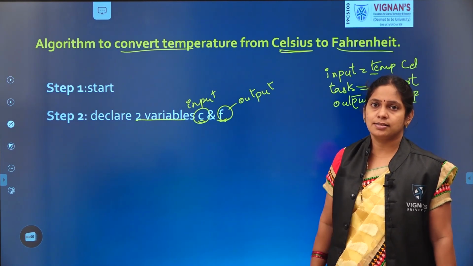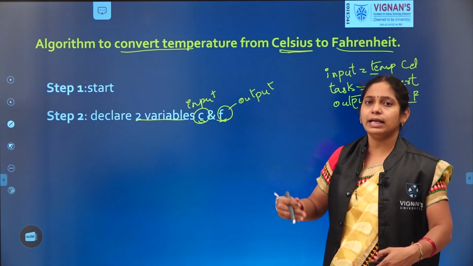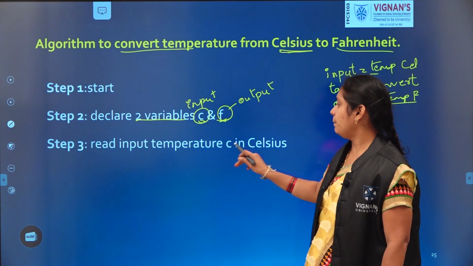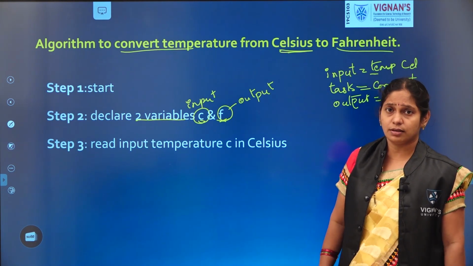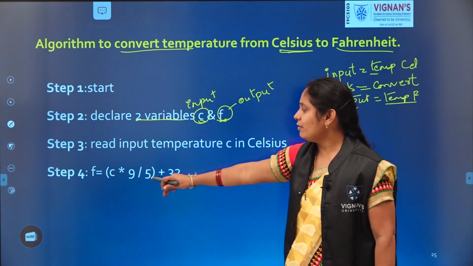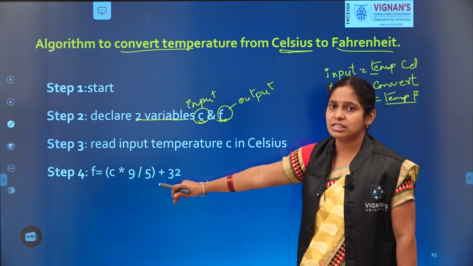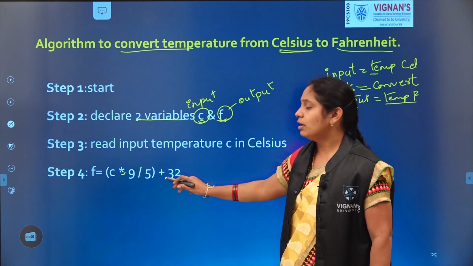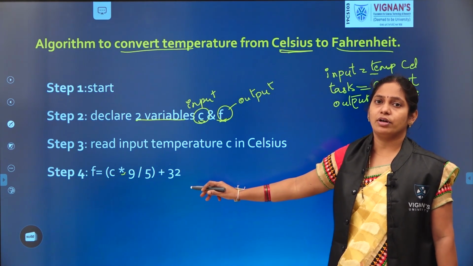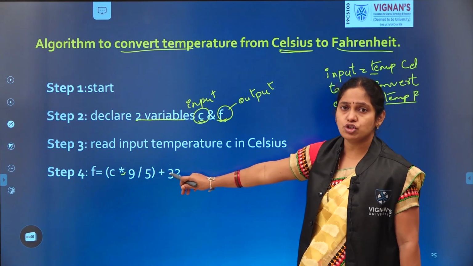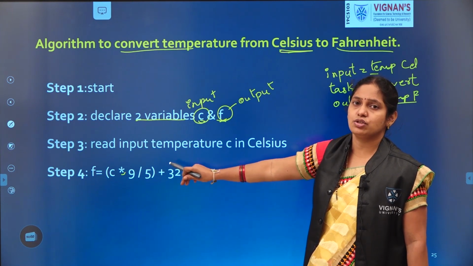What next? We need to read the temperature in Celsius form. So read the input temperature in Celsius form. Good. After that, we need to convert. We have a formula to convert the temperature from Celsius to Fahrenheit: C * 9/5 + 32 will give the Fahrenheit temperature. So this is the formula we use to convert from Celsius to Fahrenheit.